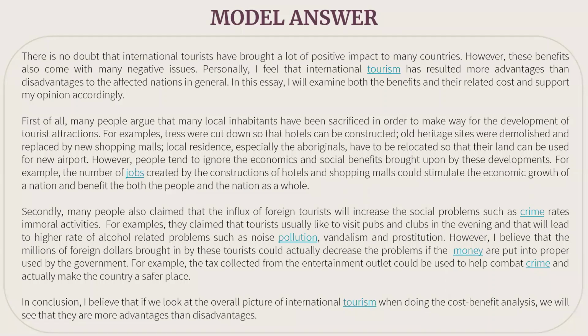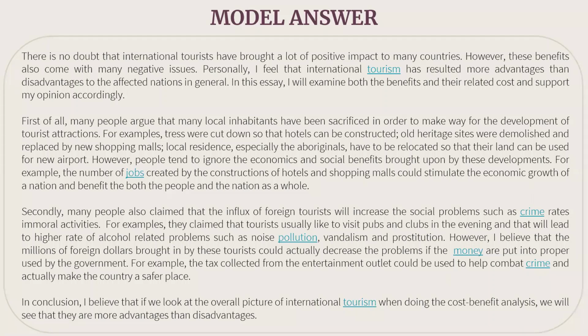Then the second marking criterion is coherence. Did we have the connection between the paragraphs, between the sentences? You can say yes, because we have mentioned at the start of body paragraph 1, you can see, first of all, and then in the second paragraph we have started with secondly. In conclusion we have added in conclusion. Then throughout the paragraphs we have mentioned words like however, for example. These are called coherence words, cohesive words. So again that is also covered.